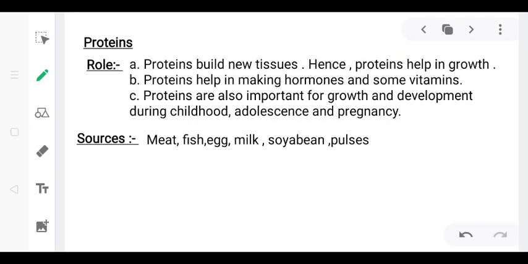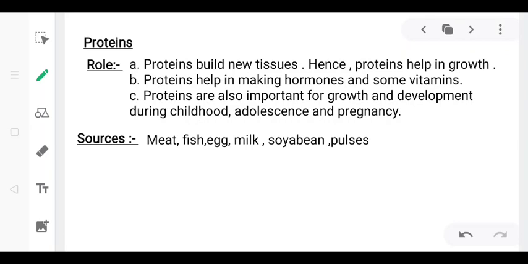So let's see what the roles of proteins are. First one, proteins build new tissues, and hence proteins help in our growth. Next one, proteins help in making hormones and some essential vitamins required by our body. Next, proteins are also important for growth and development during childhood, adolescence, and pregnancy. So protein plays a major role in growth and development during childhood, adolescence, and pregnancy.